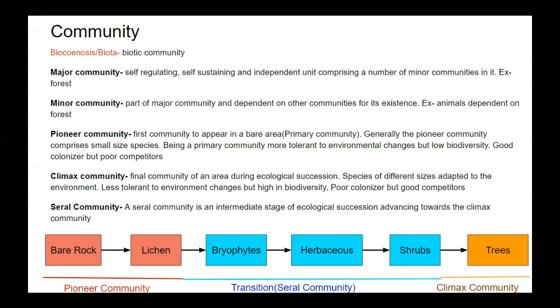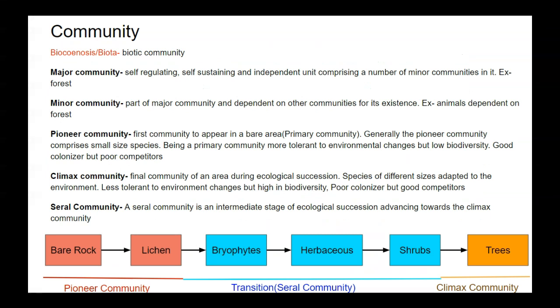Community. There is a term biocoenosis or biota. It means biotic community. Now, different terms are associated with community. We define an ecosystem in terms of community. So we need to see the different terms associated with community.